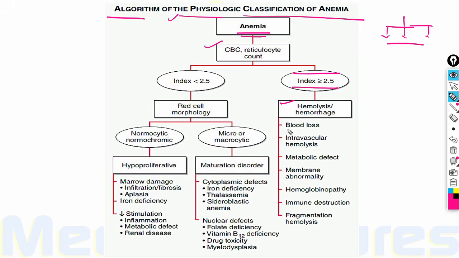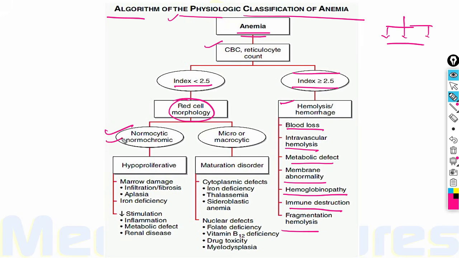The causes can be blood loss, intravascular hemolysis, metabolic defect, membrane abnormality of RBCs, any hemoglobinopathy, immune mediated destruction of RBC, and fragmentation hemolysis. On the other hand, if the RPI is less than 2.5, that is, the marrow is not able to produce enough retic count in response to anemia, we'll then see the red cell morphology.